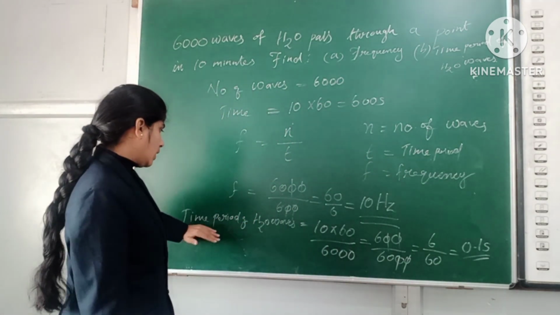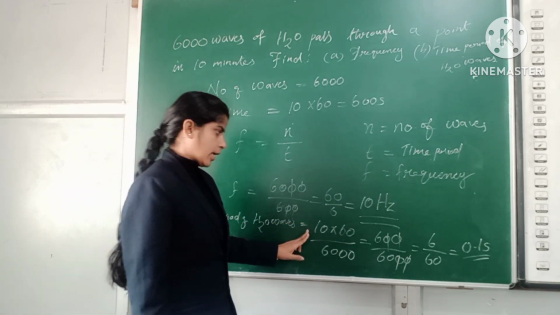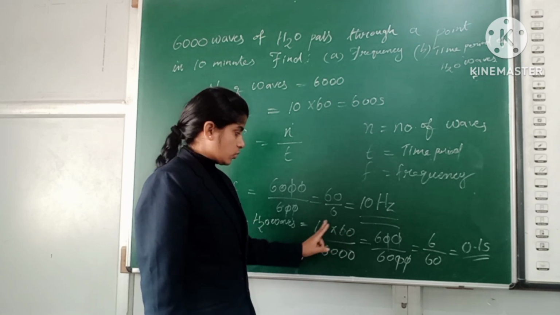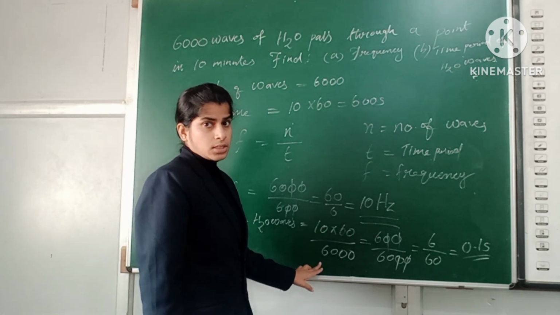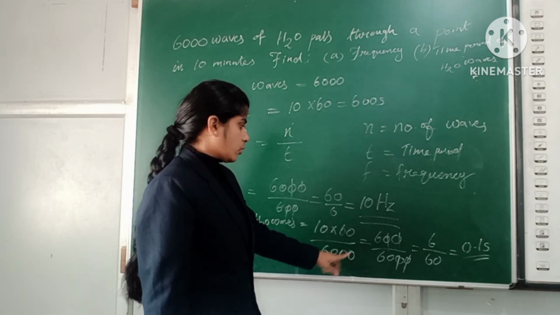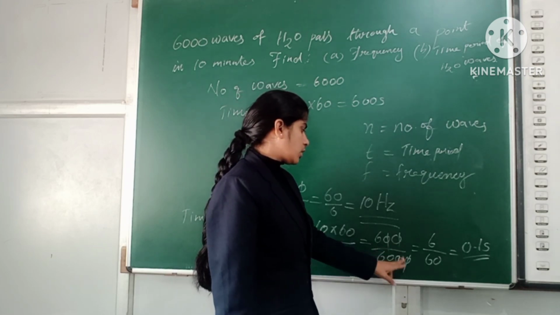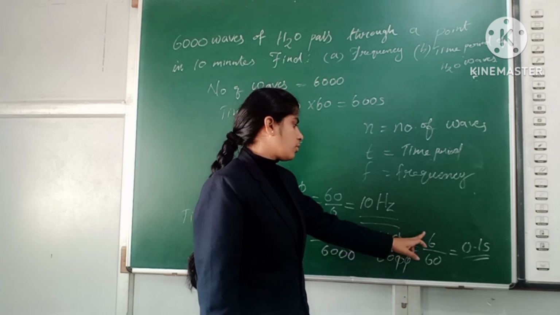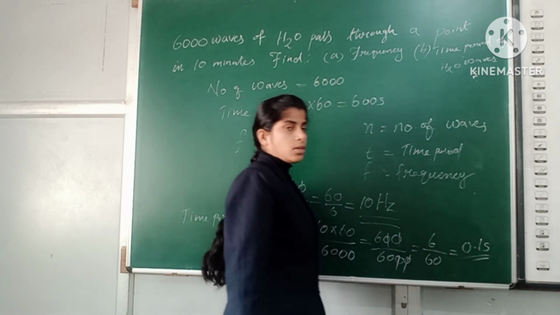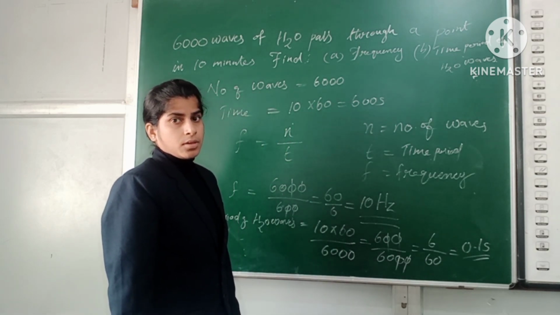Say once again, the time period of water waves that we need to find now. Here the time is 10 into 60, since 10 minutes needs to be converted to seconds, upon the number of waves, which is given as 6,000. So 600 upon 6,000. These zeros will be cancelled and we get 6 upon 60, so the answer becomes 0.1 second. Is it clear?